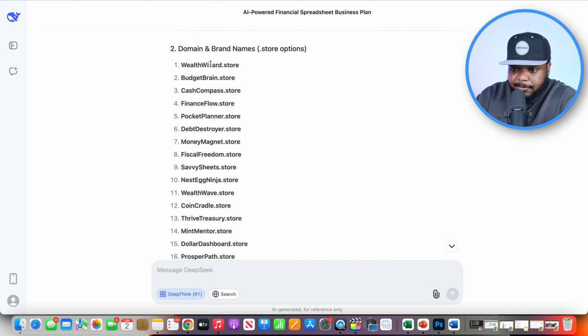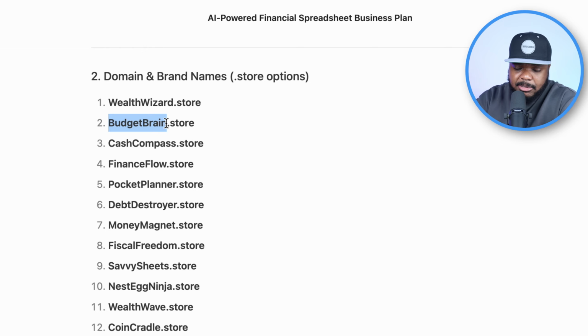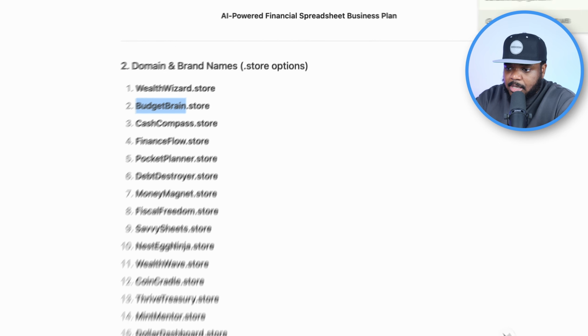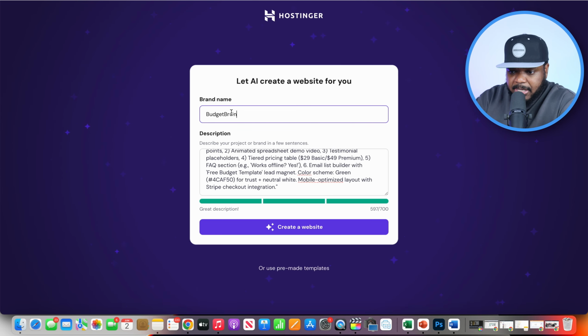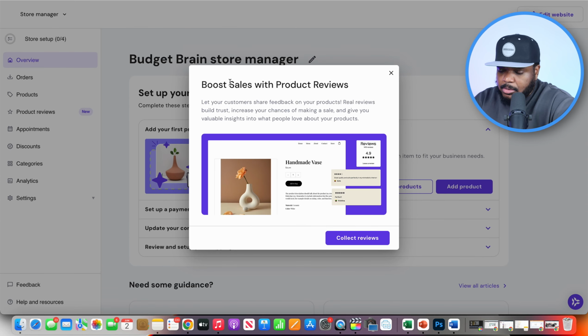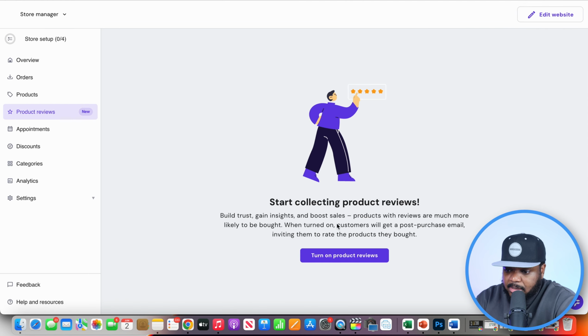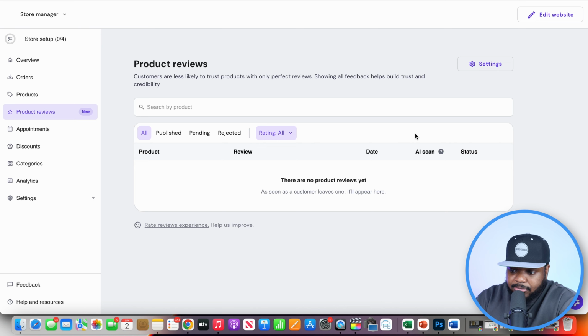Okay, so these are the different domain and brand names that are available. I'm going to go with Budget Brain because I'm going to be selling budget type spreadsheets. I'm just going to copy it like this. I'm going to go back over to Hostinger, paste it in there just like that. Okay, perfect. So the website has now been built. Hostinger is asking me if I want to boost sales by collecting product reviews. Of course I do. So I'm just going to select it just like this and turn on product reviews.